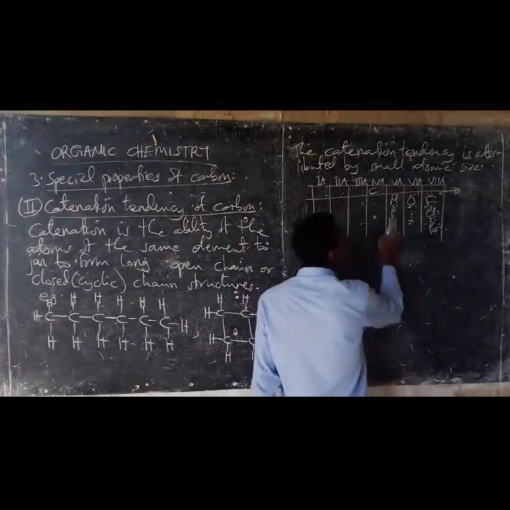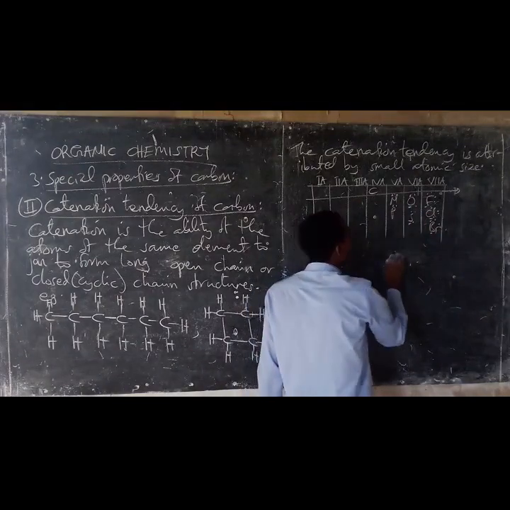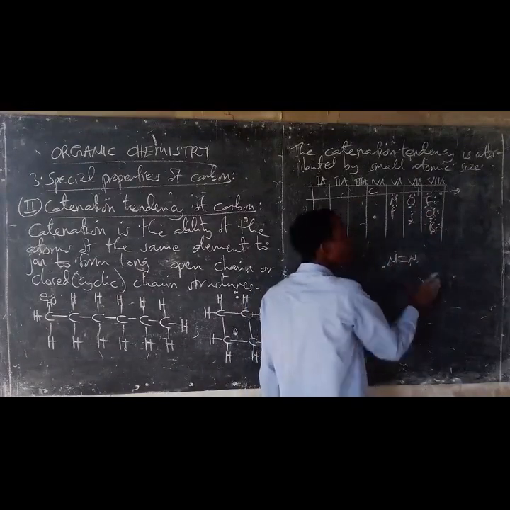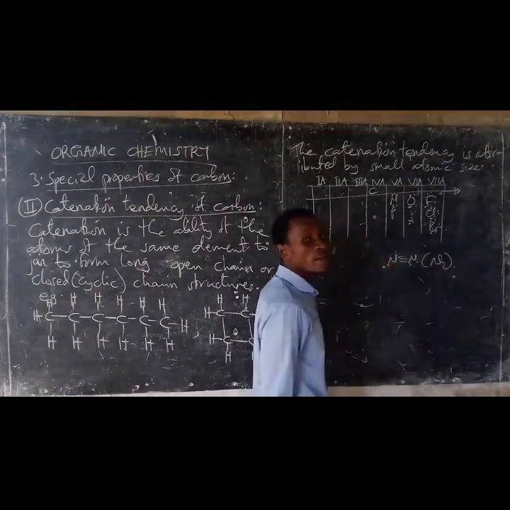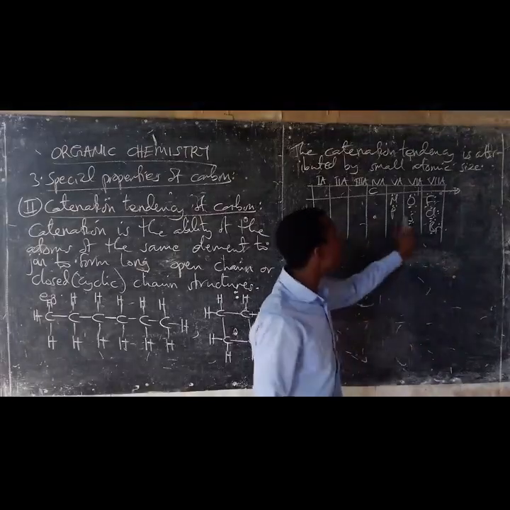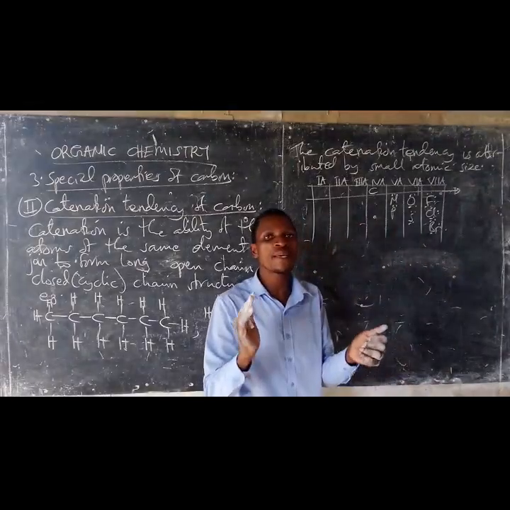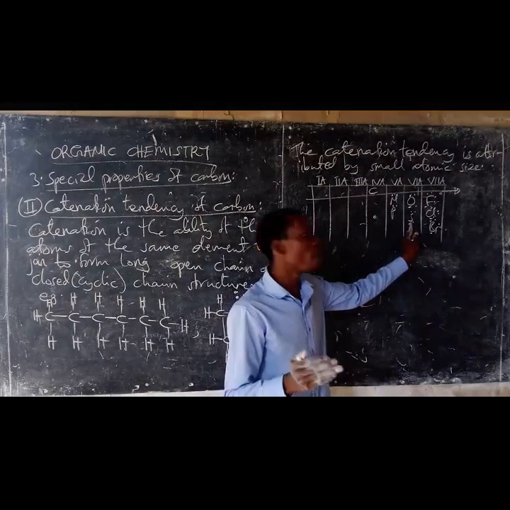Now, they tend to catenate to very small extent. For example, nitrogen catenated to two atoms to form nitrogen molecule. But the only atoms of such elements which have shown some extent of catenation are phosphorus and sulfur.